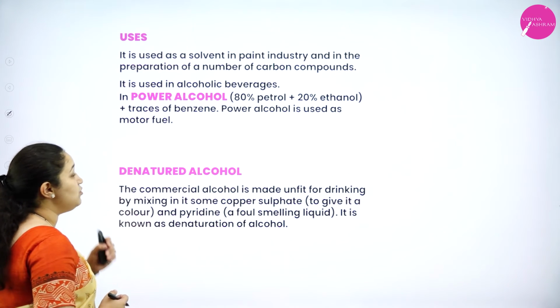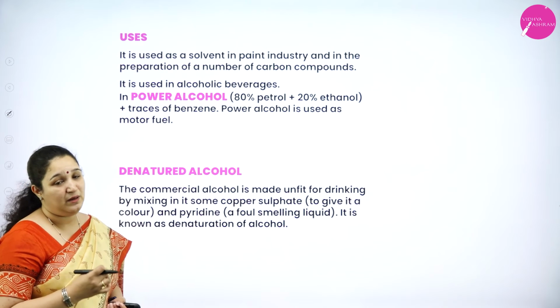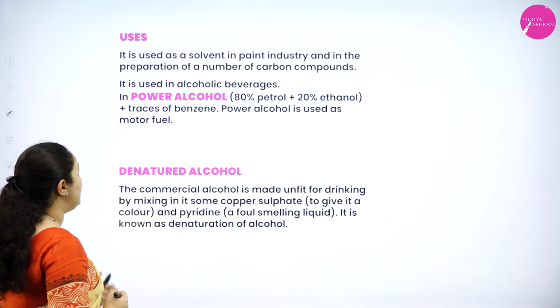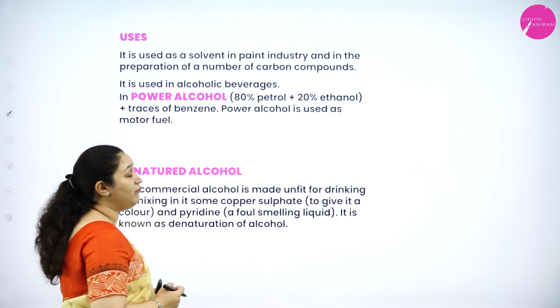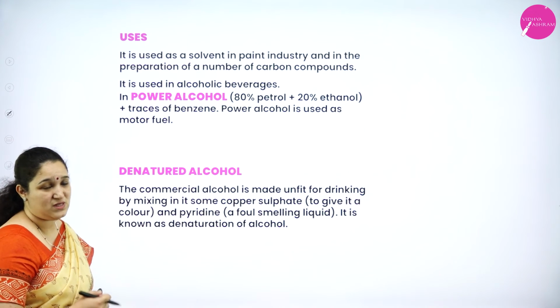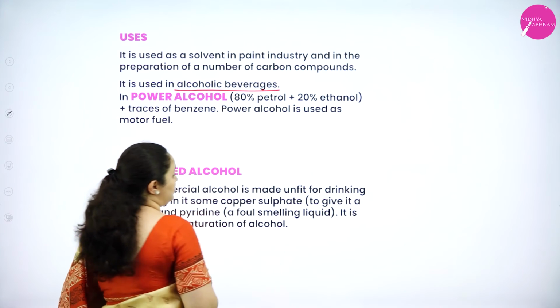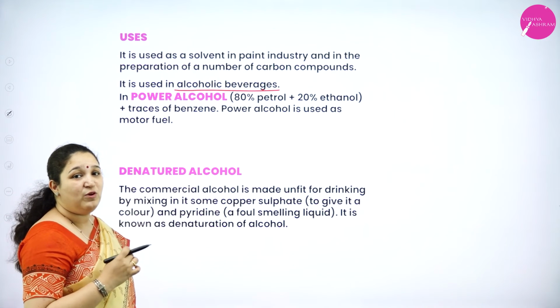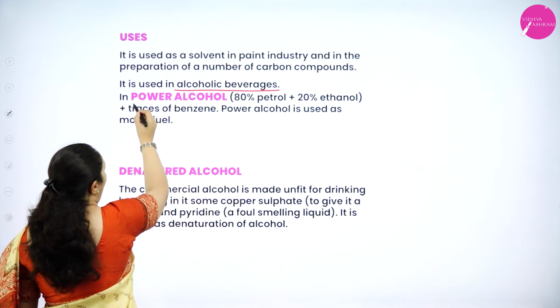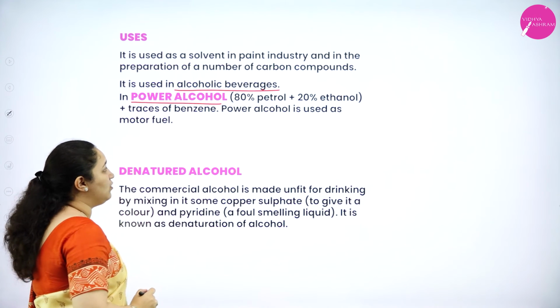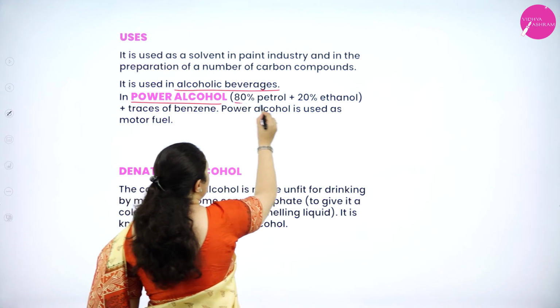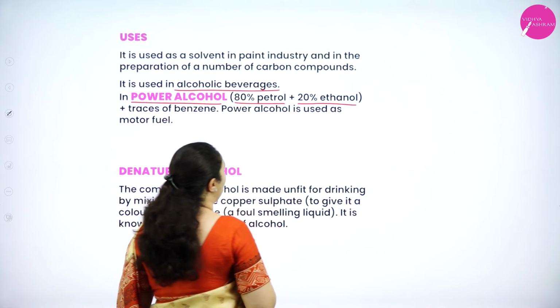Okay, what are the uses of ethanol? It is used as a solvent in paint industries, as well as in the preparation of a number of carbon compounds, as well as an alcoholic beverage. One more use is for preparation of power alcohol. What is power alcohol? It is 80% petrol plus 20% ethanol.